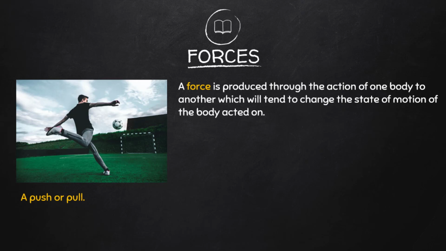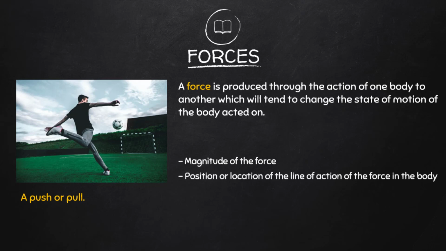The external effects of a force on a rigid body depend on, first, the magnitude of the force. The magnitude is the size or extent of the force. It answers the question, how strong or how weak is the force? Second, the position or location of the line of action of the force in the body.